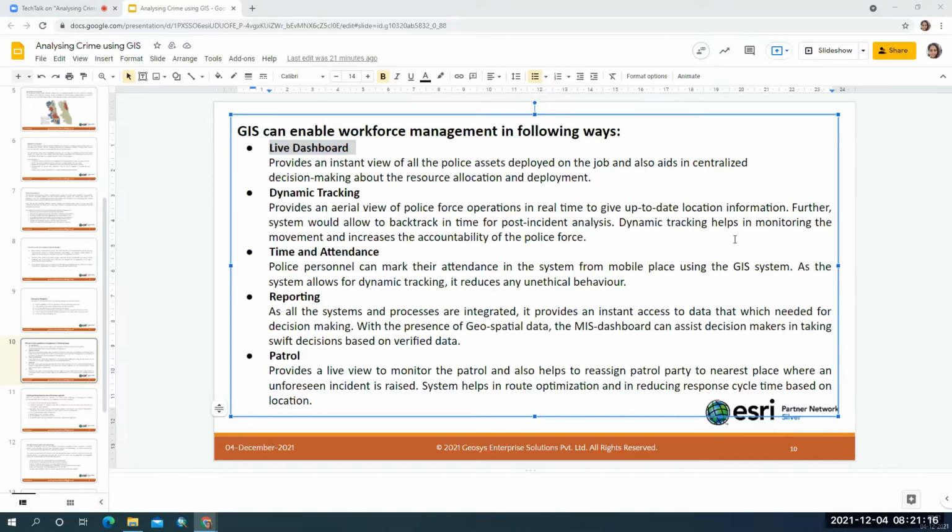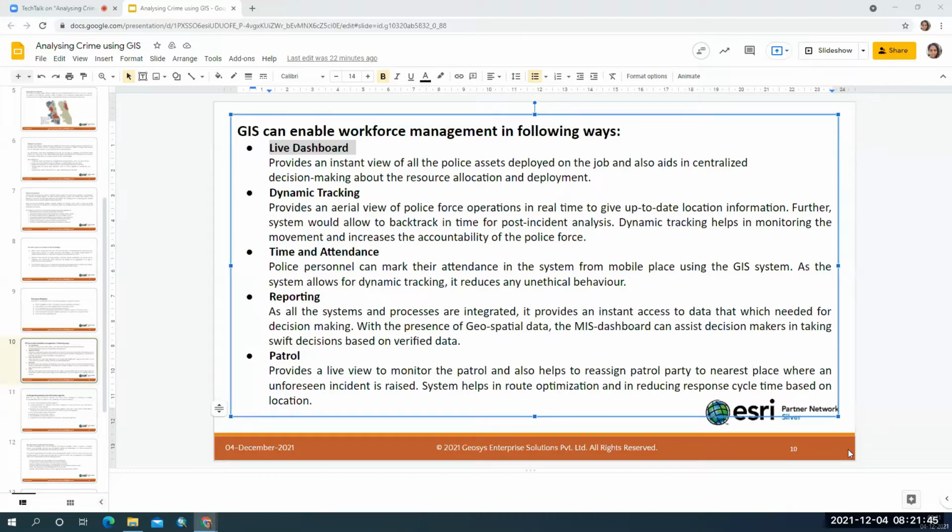So the dynamic tracking of information, you need to see how we'll be able to do the monitoring of the incident. When a crime has occurred, how do you monitor it? And how do you know the live updates at a given location? For that, you need an application which will be able to give you updates of the crime.